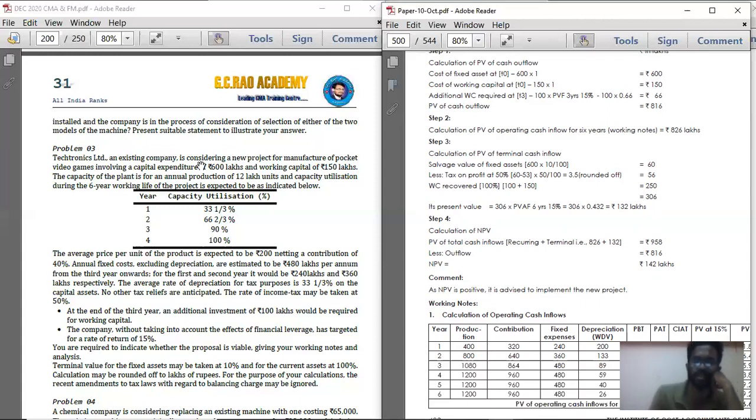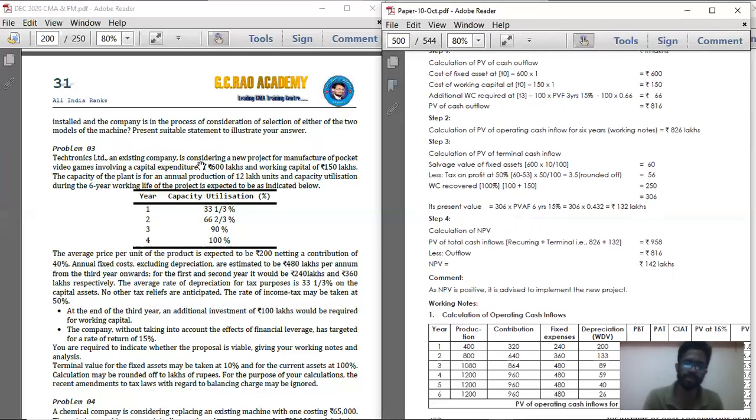So 600 minus 200. So at the end of the first year, the fixed asset amount is 400 lakhs, into again 33.33%, you are getting 133. We can just multiply with 66.66% every year. So at the beginning of the year, 600 lakhs into 66.66%, you are getting 400. So at the end of first year, it is 400. At the end of second year, it is 266.